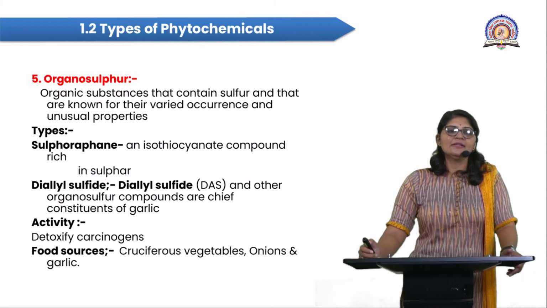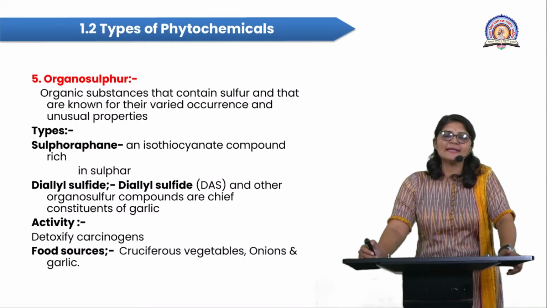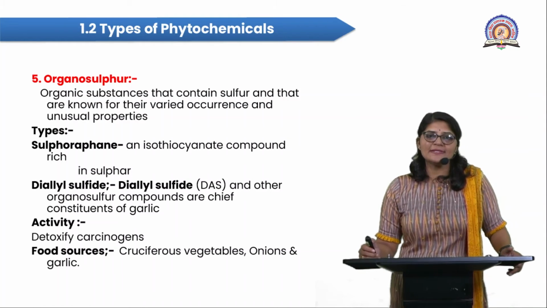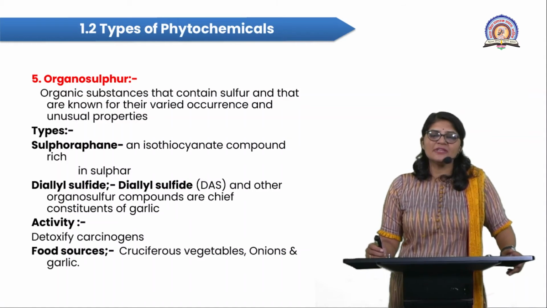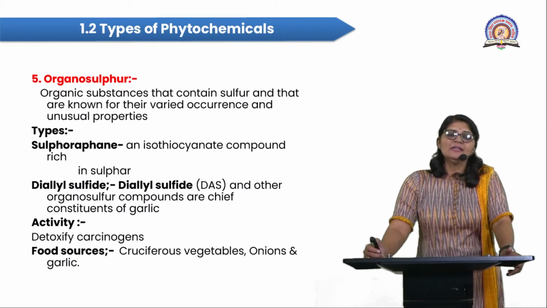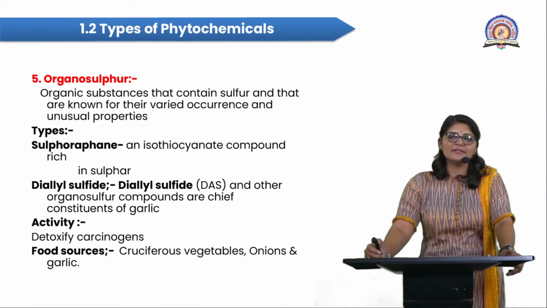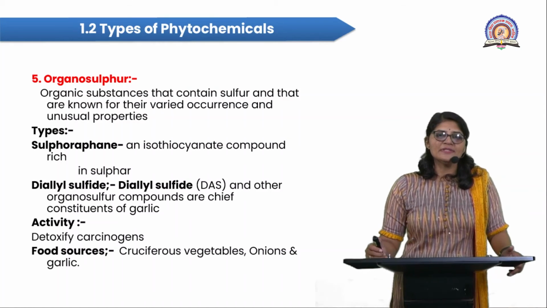This sulfur is an important constituent of amino acids such as cysteine. As food sources, cruciferous vegetables like cabbage, radish, and broccoli are rich in organosulfur content. Onions and garlic are also rich in organosulfur.